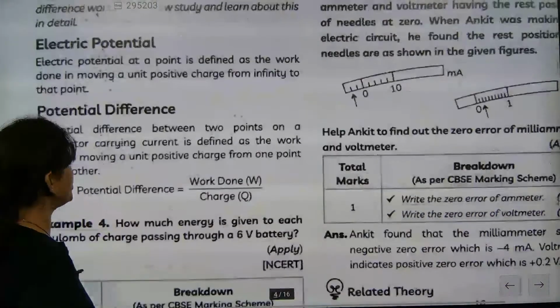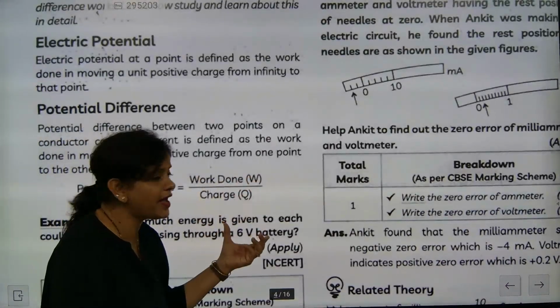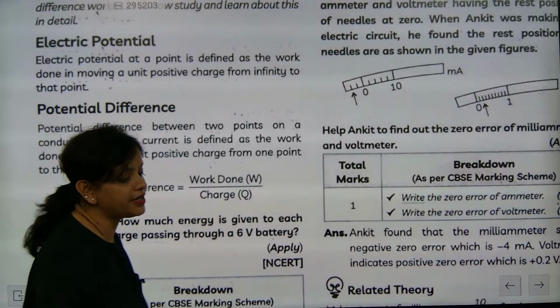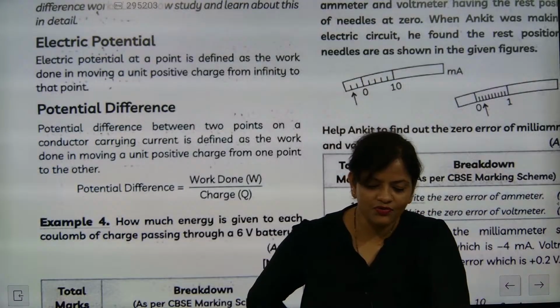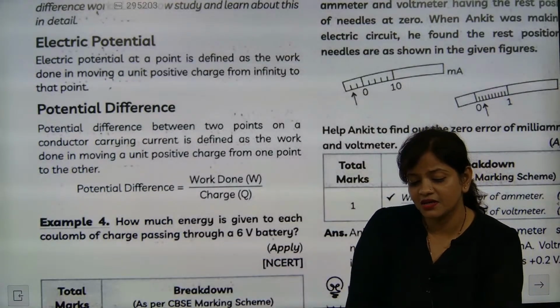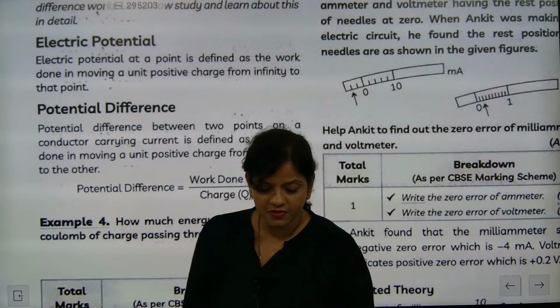Okay, so now beta, potential difference is work done by charge. Again we know that a 2 marks question will come. Hey, don't feel like that, another exam is coming, yaar. We will prepare well in that time.